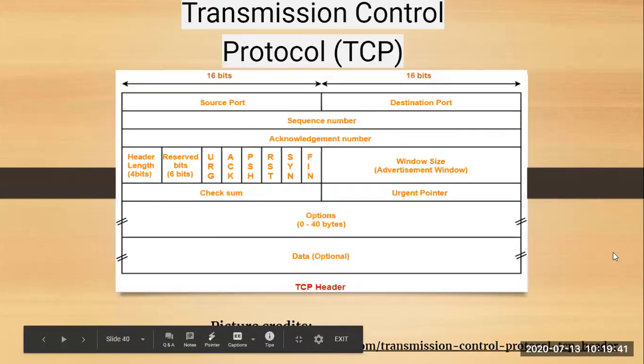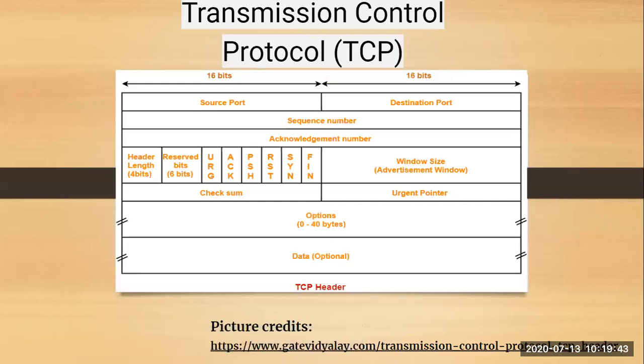Next comes your Transmission Control Protocol. It is a protocol where the way the data is sent is the same way the data is received. It provides acknowledgement of each packet which is sent over the network. Before transmitting, it opens a connection with the receiver, and then the transmission takes place. The main important functionality of this protocol is that it ensures that all the packets are received, and that packets are received in the order in which they were sent. So that is the main functionality of it.